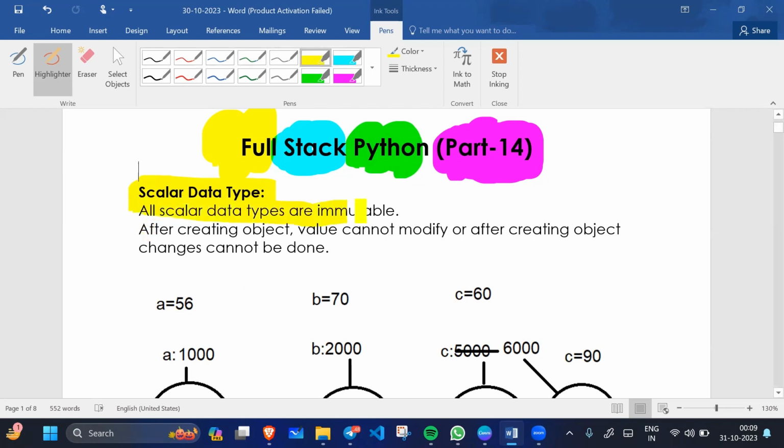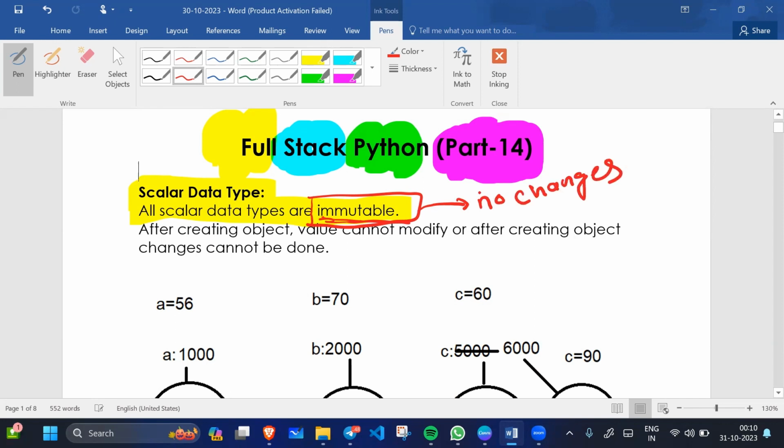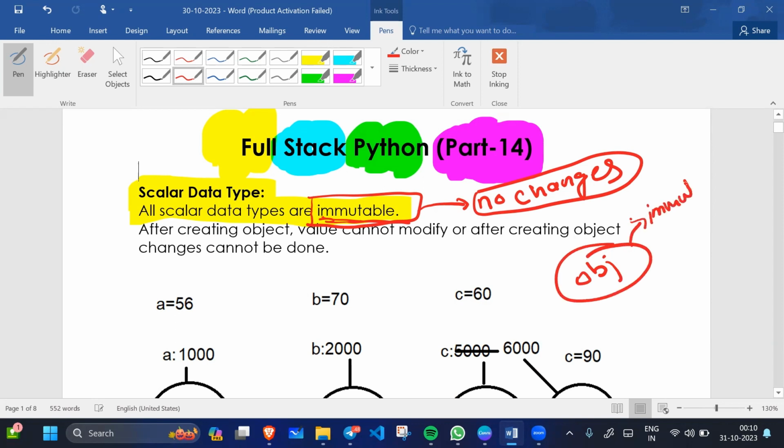All scalar data types are immutable. What is the meaning of immutable? Immutable means no changes. We cannot change the value of an immutable object. If we have an object which is immutable, then we cannot change the value of the object.